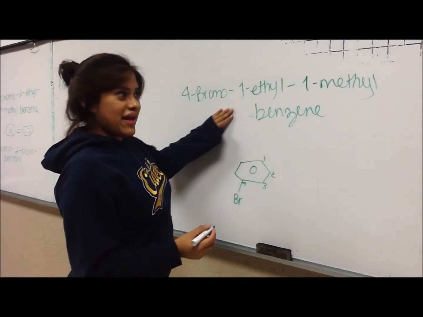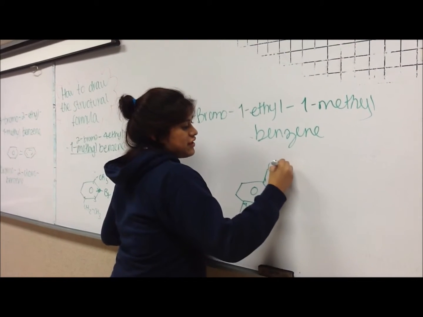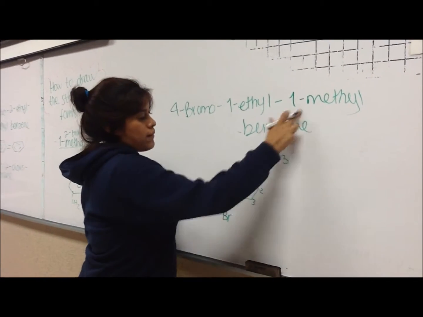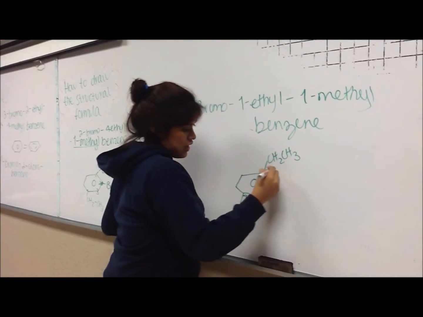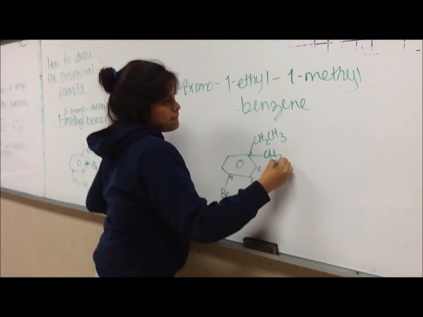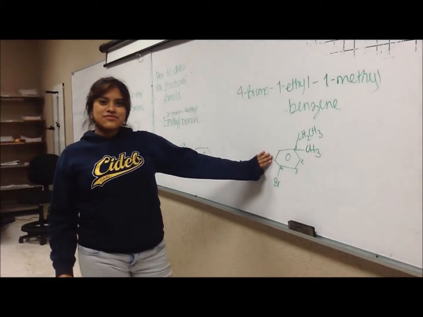Then 1-ethyl. Here you're going to have an ethyl, CH2, CH3, and you're going to add another branch in carbon number 1 with a methyl. Benzene. And that's it for the class of today.